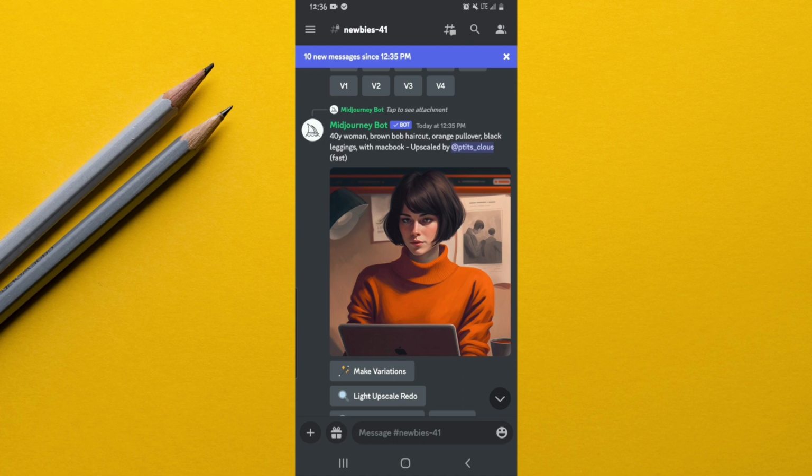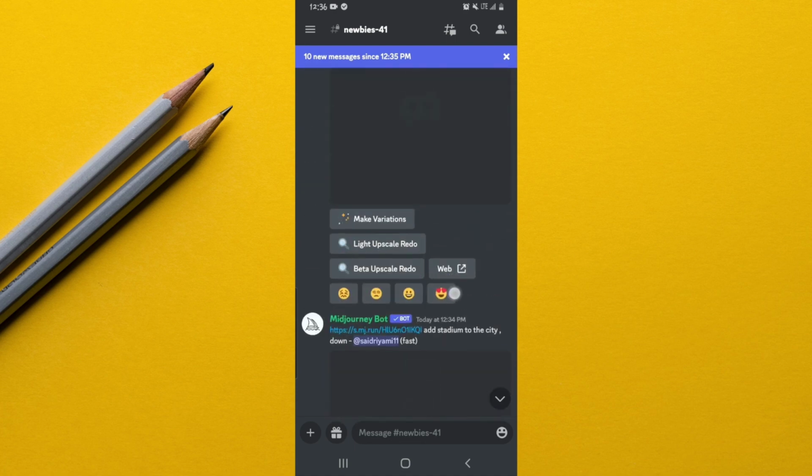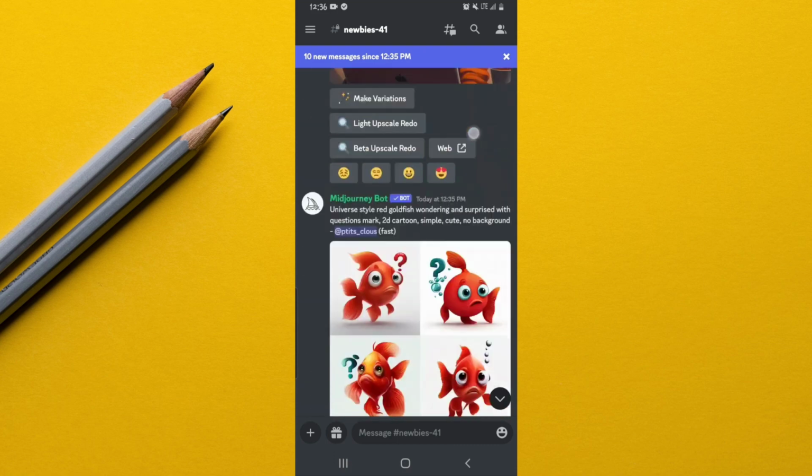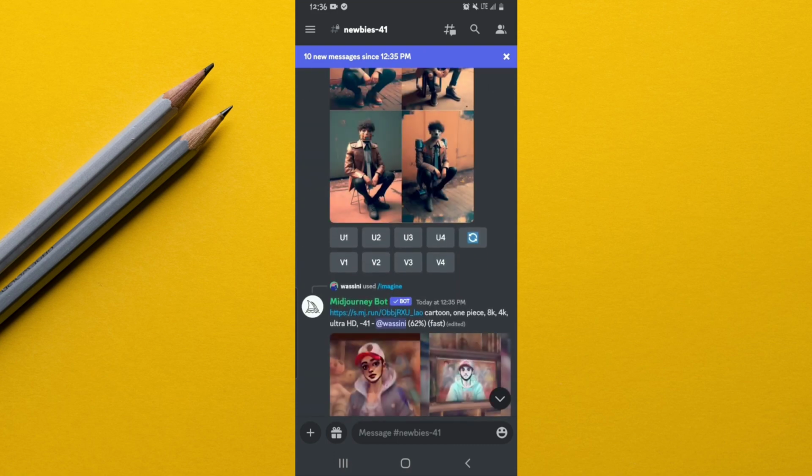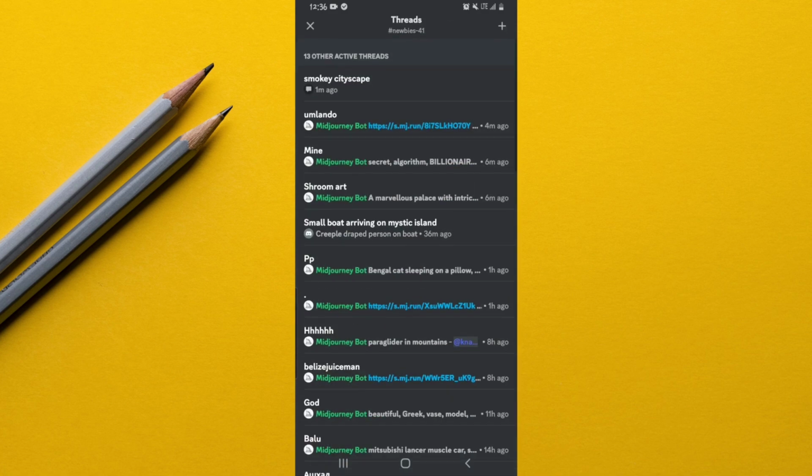In order not to have your photos mixed up in all this mix, as you can tell, there are very many people generating their own photos, you're going to create a new thread. So you go to the thread option. It's the first option on your top right. You tap on it, and they're going to show you threads. So go to the plus option to create your own.